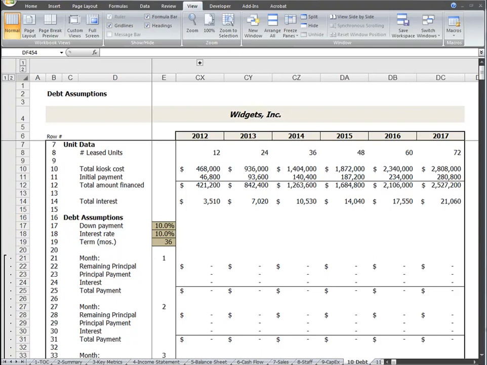Debt is a useful financing tool because it does not require you to give up any ownership of the business. However, you must prove the ability to repay with interest. In this example business model, the business is buying kiosks and placing them into the market in order to gain a revenue share of the sales generated by the kiosks. This is a very working capital intensive business model, and in the plan, once the equity is secured, the plan shows the company using debt leverage to finance the kiosk purchases and placements.